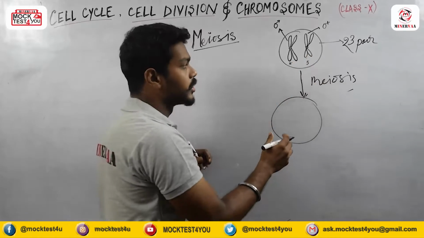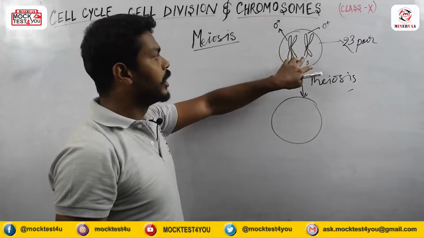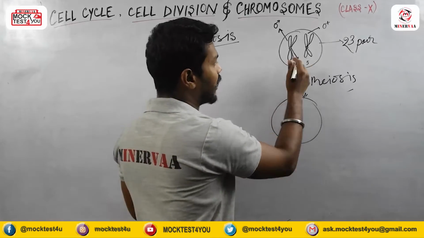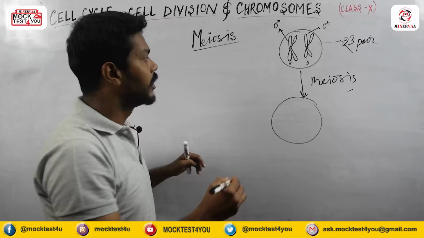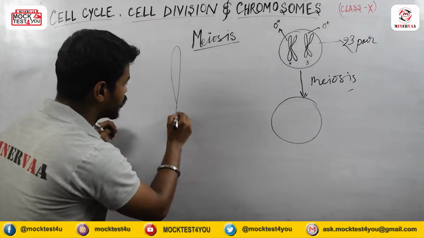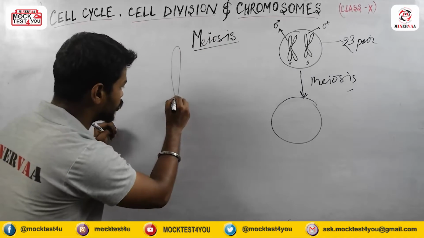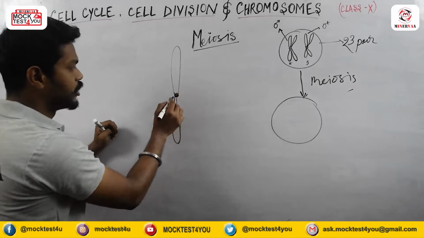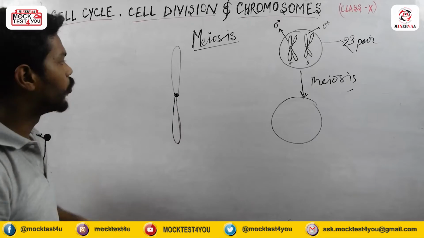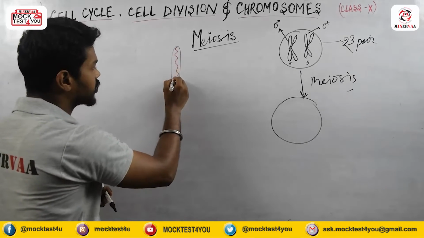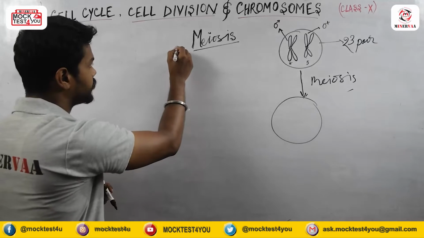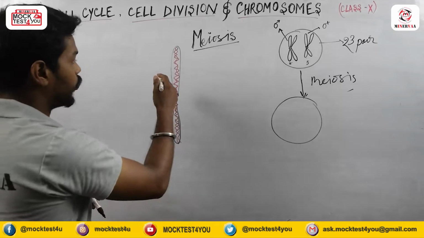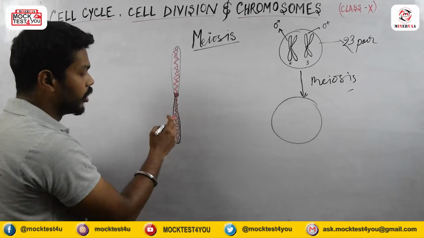Okay, during the time of meiosis, they will exchange their genetic material, meaning what is actually inside the chromosome. If I draw a chromosome, which I will show you in the next topic, I'm showing you just briefly here. Suppose this is a chromosome, and this is the centromere region. Inside the chromosome, what is actually present? There is a thread-like structure which we call DNA. This kind of structure is present inside the chromosome.